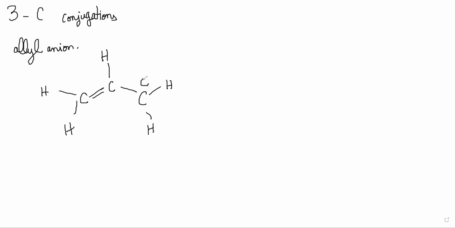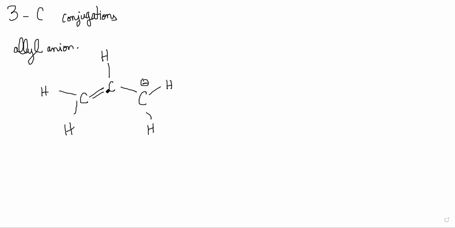So this is left with a negative charge. Normally, this compound would have had a CH here, but a strong base was added, which takes away H plus, but the electrons are left behind. So it becomes simply this anion here.